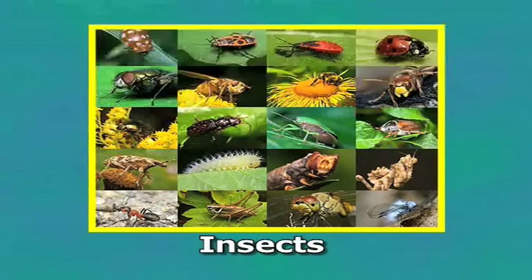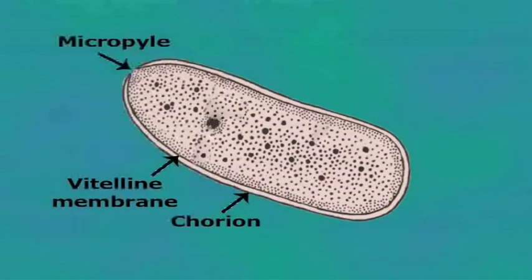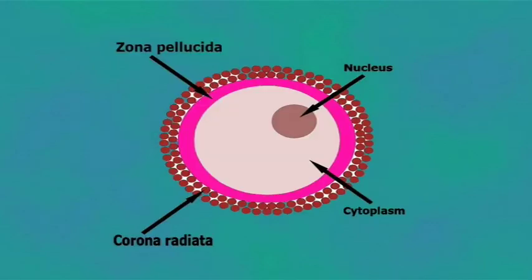Chorion. It is a common outer covering in the eggs of insects and cyclostomes. It is found outside the vitelline membrane. As the chorion is impermeable and tough, it is provided with one or more openings known as micropyles through which the sperms enter the egg. Corona radiata. It is found in mammalian eggs. This membrane is formed of a layer of follicle cells. The cells are arranged around the zona pellucida.